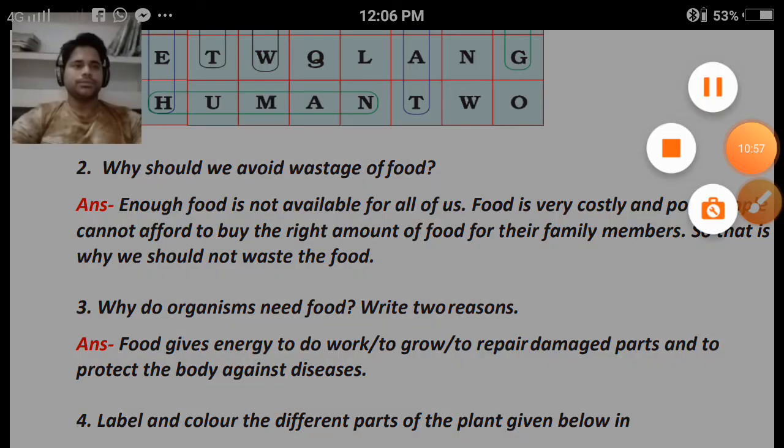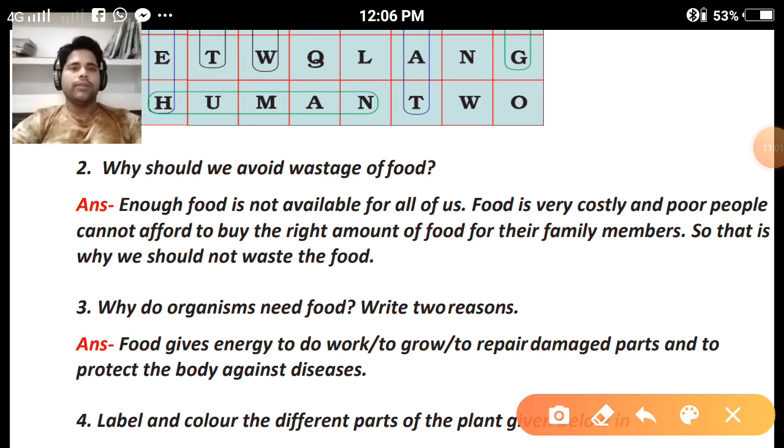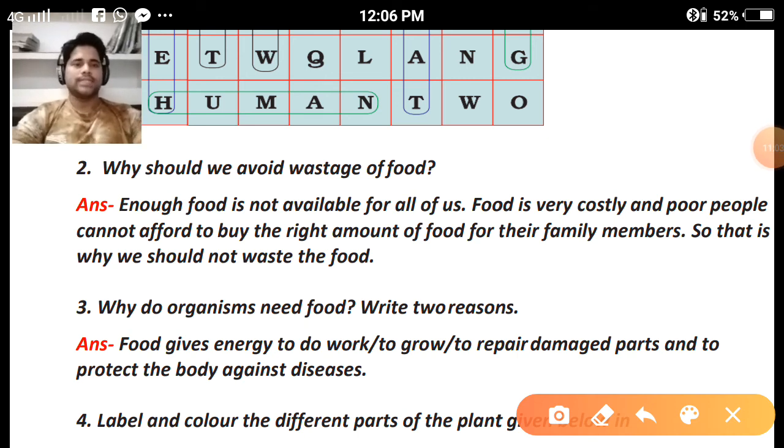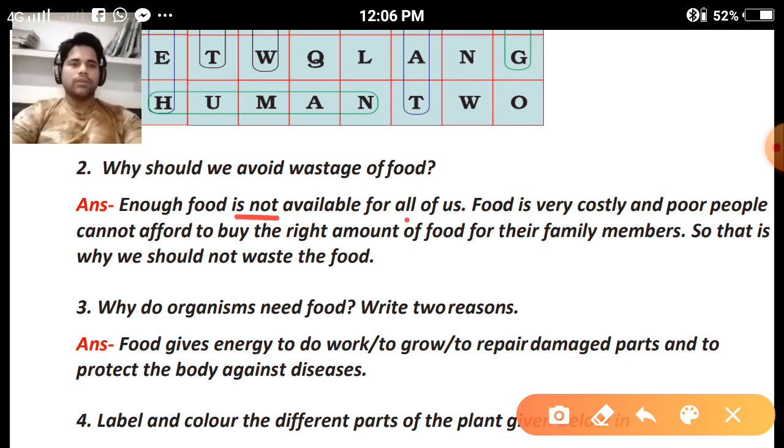Question number 2. Why should we avoid wastage of food? As we know, food is very important for all living organisms because due to food, we get energy and we are able to perform many activities. Enough food is not available for all of us.